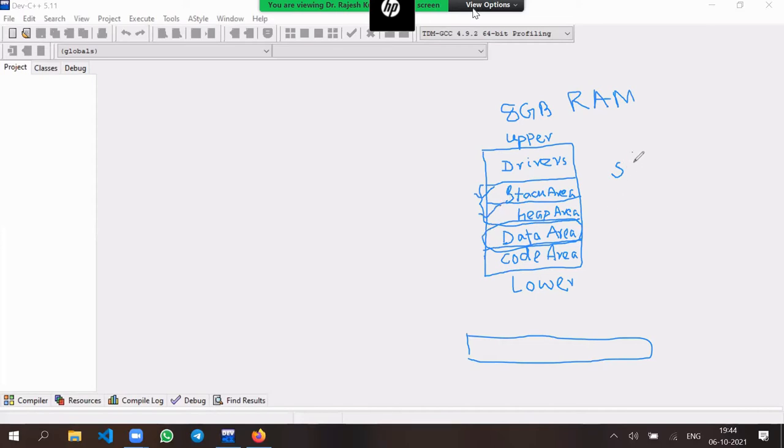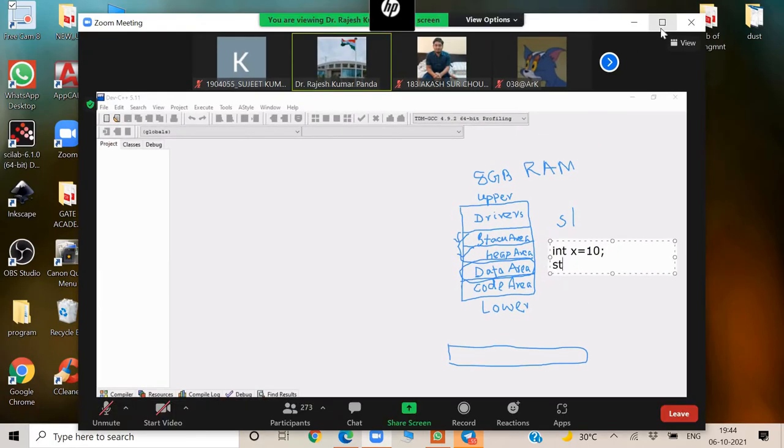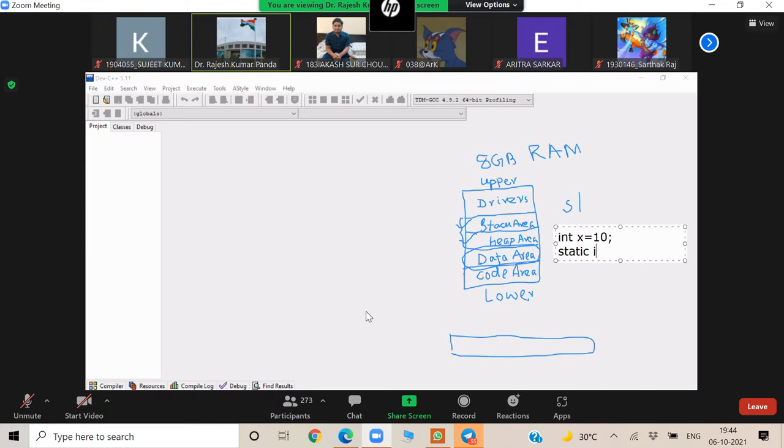We store strings in the data area. The global and static variables are stored there. Suppose I declare int x is equal to 10 and static int y is equal to 10.